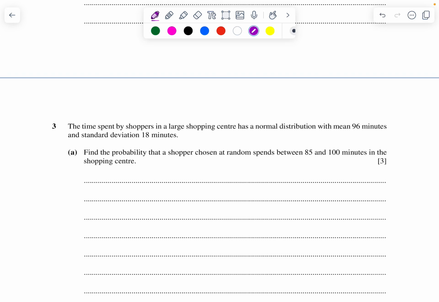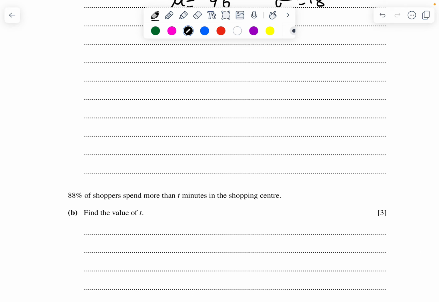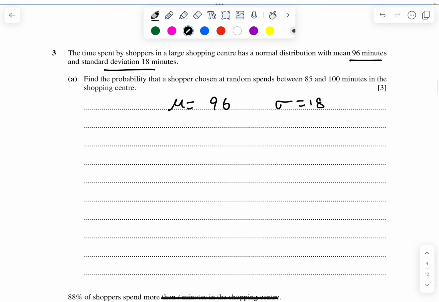Now coming to question number 3. The time spent by shoppers in a large shopping center has a normal distribution with the mean 96 and standard deviation 18. Mean is 96 and standard deviation is going to be 18. Find the probability that the time of a shopper chosen will lie between 85 and 100.